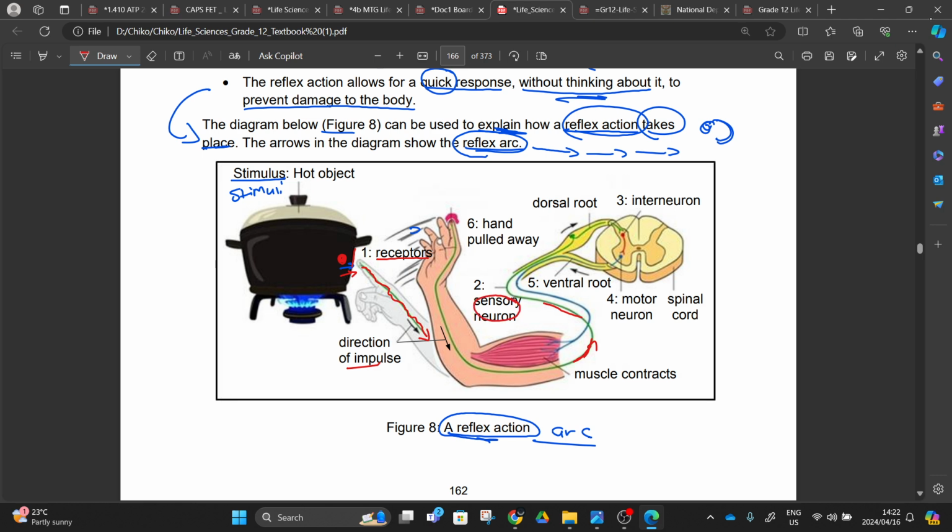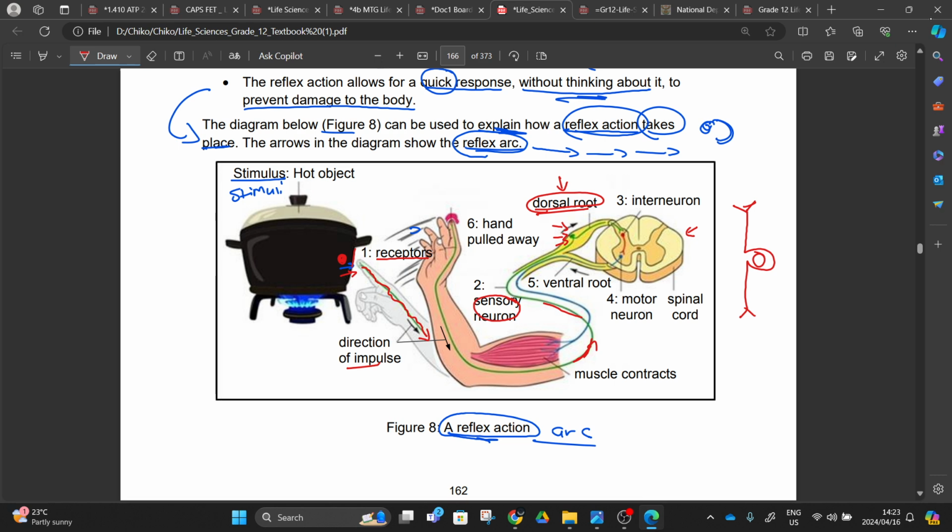When it moves, it's going to enter our spinal cord here. Where does it enter? It enters via our dorsal root. We talked about this. How do we spot the dorsal root? We spot the dorsal root because it has a cell body here. This body, we see it in our sensory neuron, something like this, having a body and then an axon and the dendrites, right? This body will be located in this dorsal root, right? It enters via the dorsal root, right?